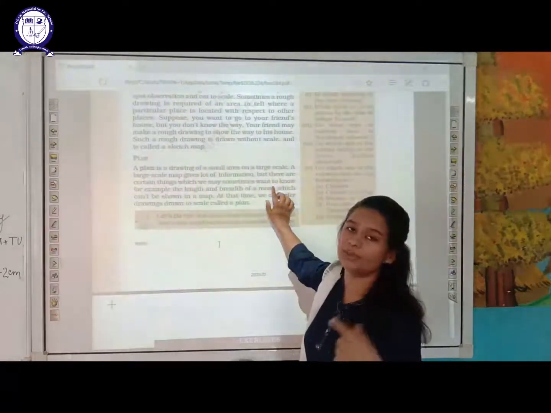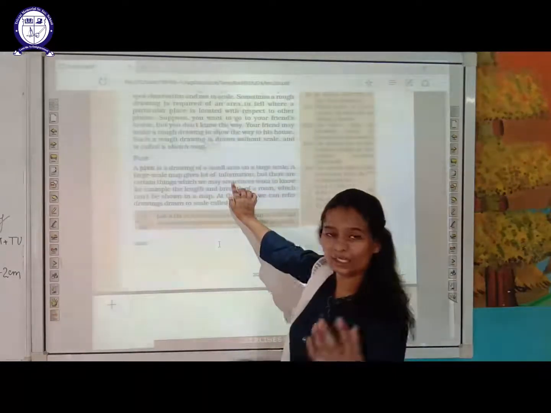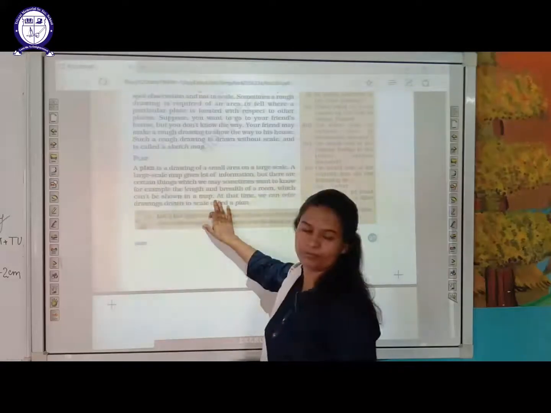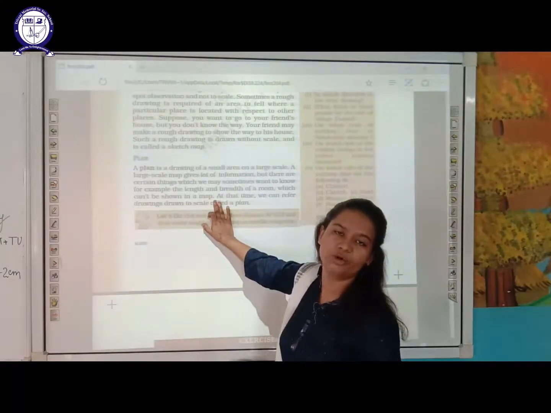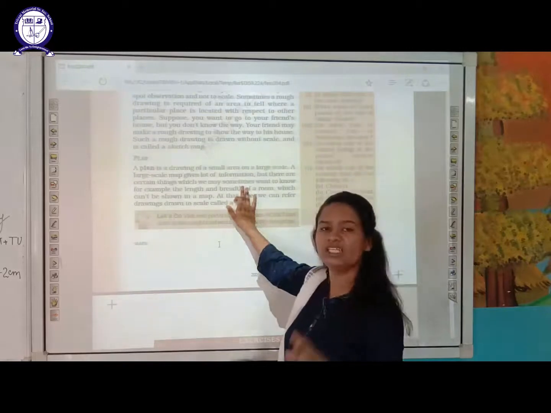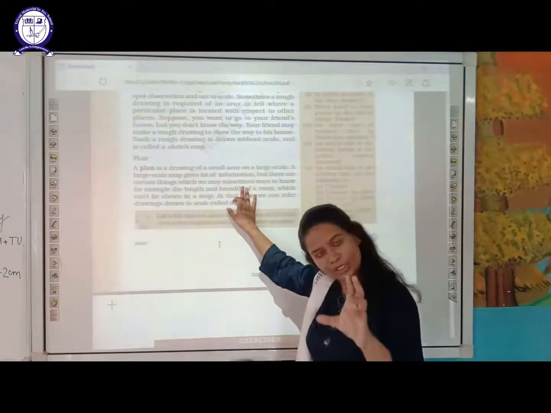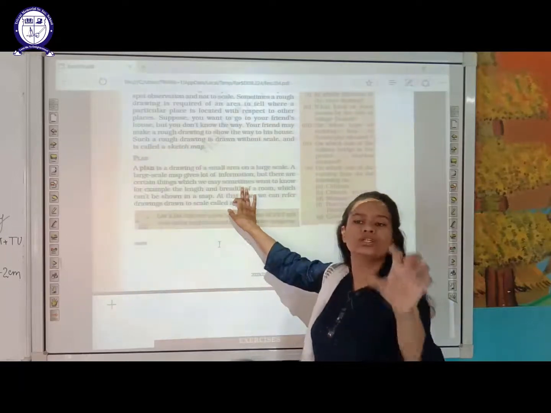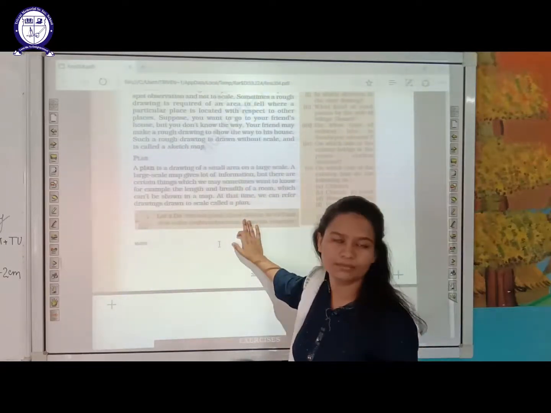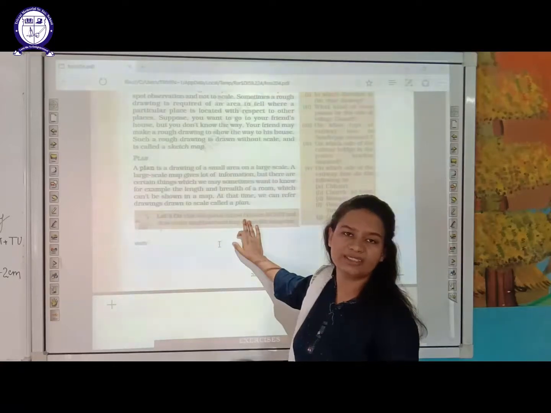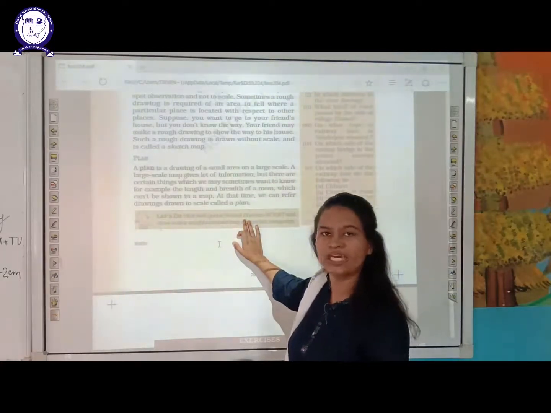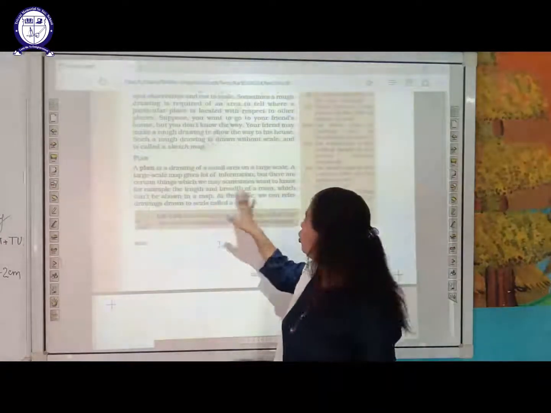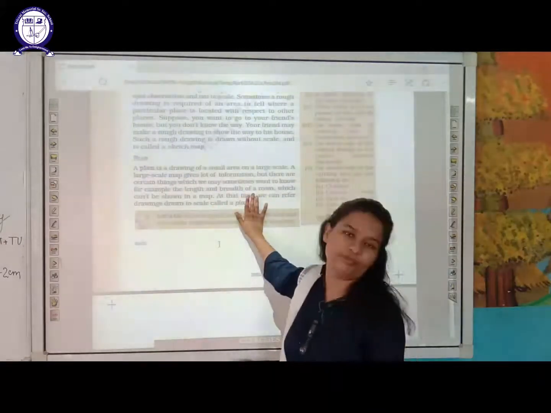That is not depicting the proper, accurate or exact information, which can't be shown in a map, because we cannot show information like length and breadth on a map. I can draw a room in a map, but if I want the complete information of length and breadth, I cannot represent that on the piece of paper. For that I need to go with the sketch. In a map I can represent only the rough picture.